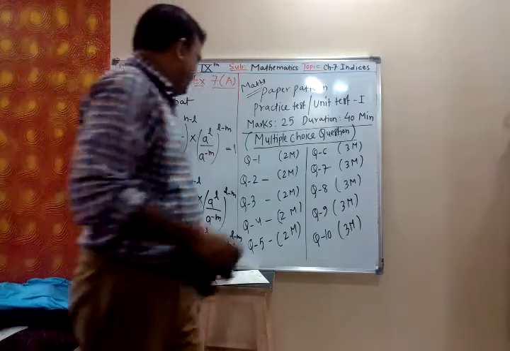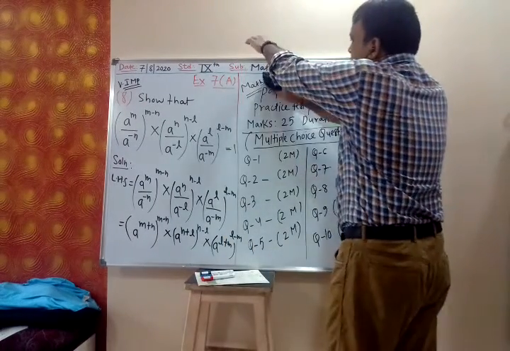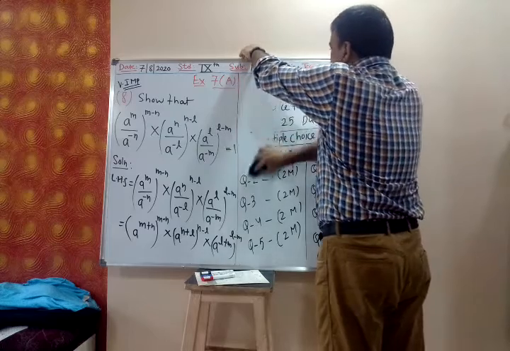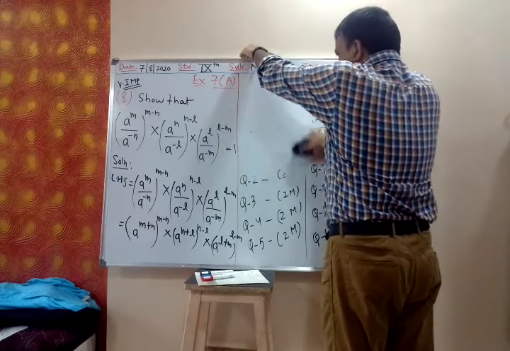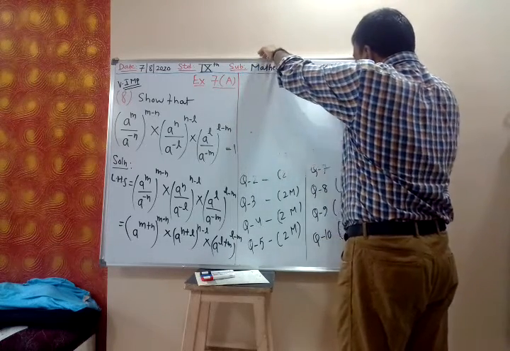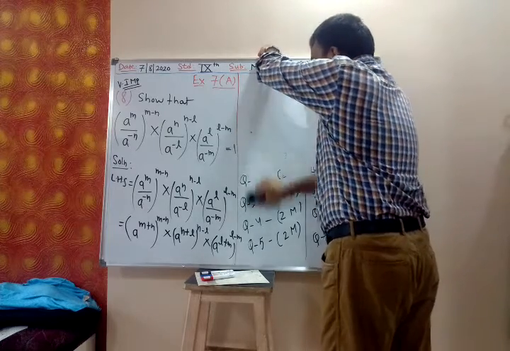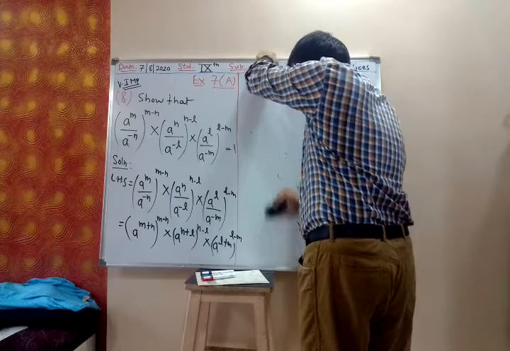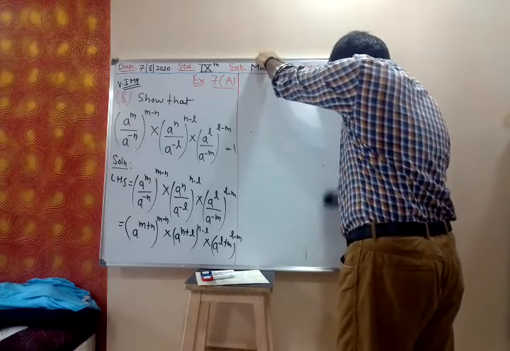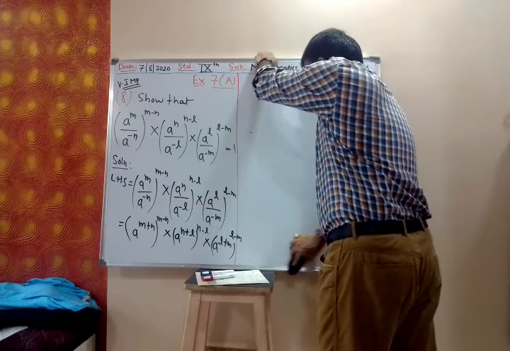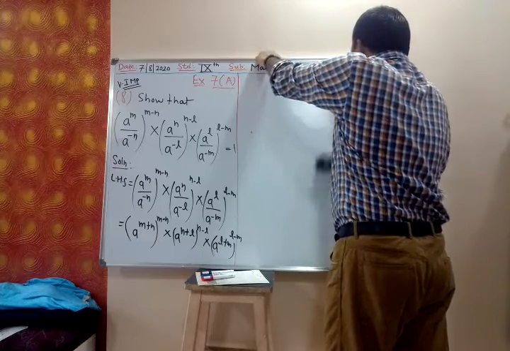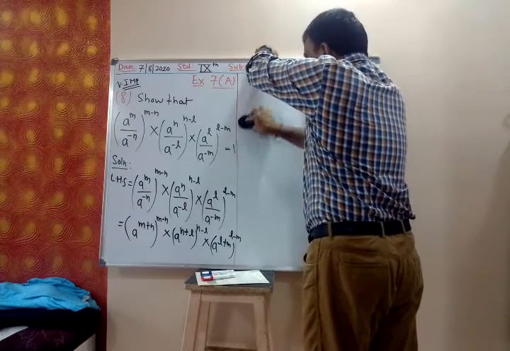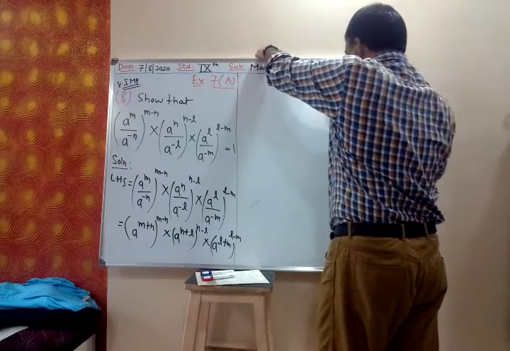So first we use the formula division of power. Whenever there is division of power, you have to subtract the powers. Is the board still blurred or clear? Yes. Okay.